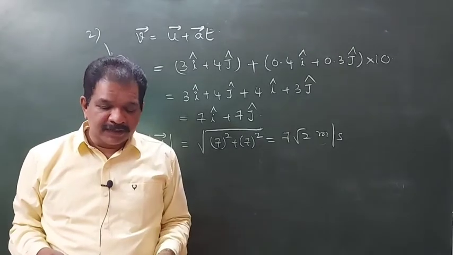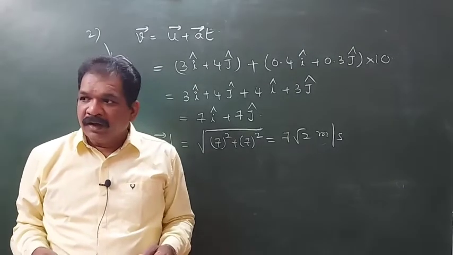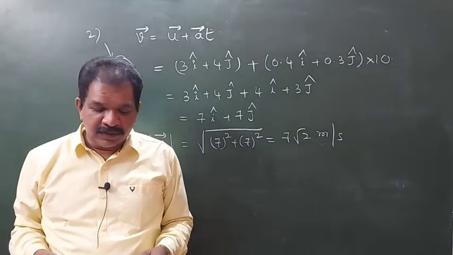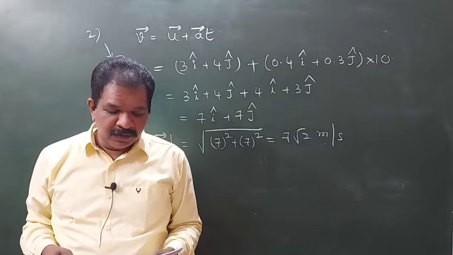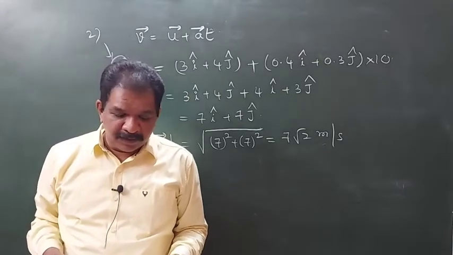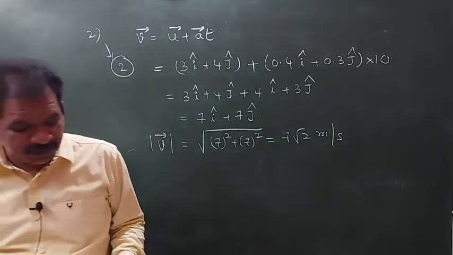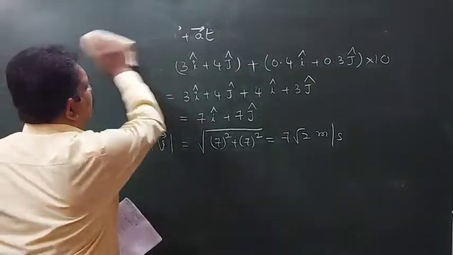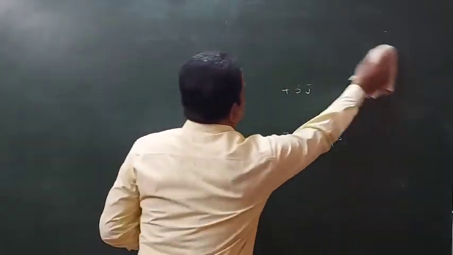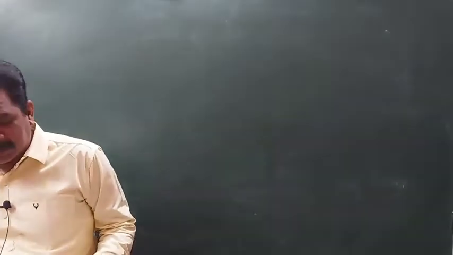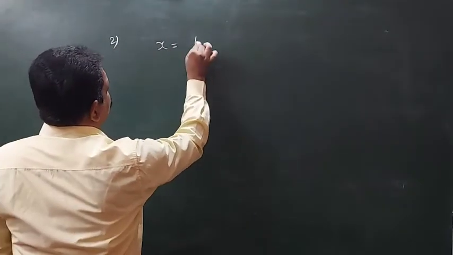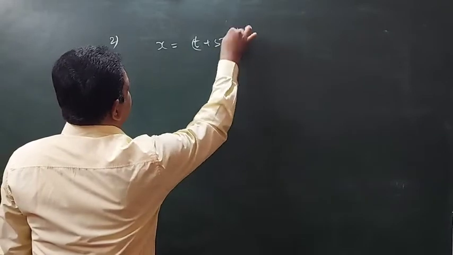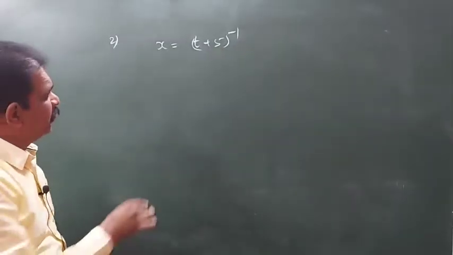A particle moves a distance x in time t according to the equation x is equal to (t plus 5) power minus 1. The acceleration of the particle is proportional to what? They give the x value, and the relation between acceleration and velocity is what they are asking. So x is equal to (t plus 5) power minus 1.